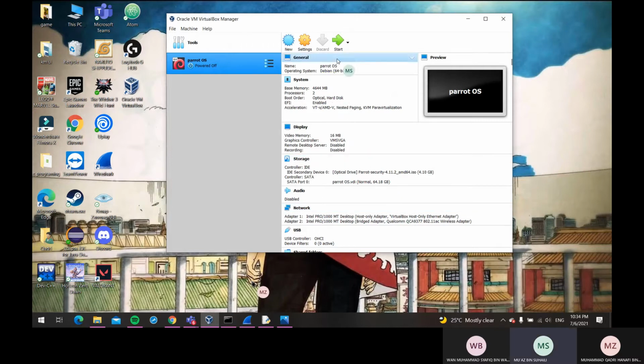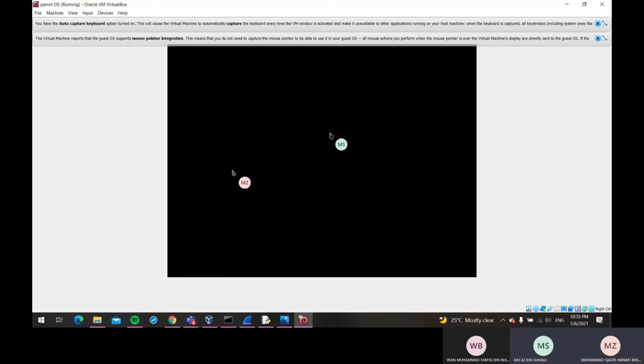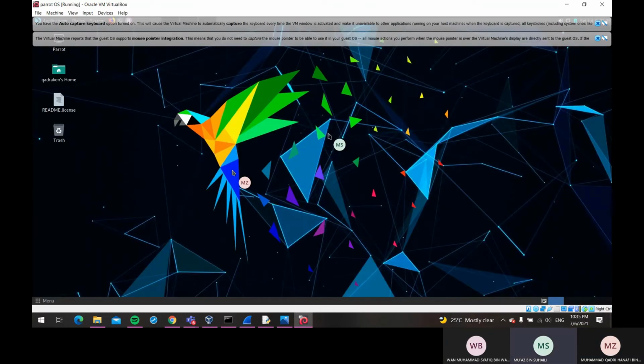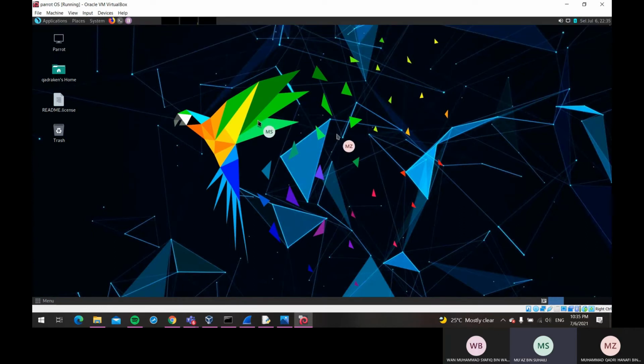Okay, now I will run our OS VM. For the first step, if we want to get into the VirtualBox, we have to enter the password for the username. Our username is Qadri. Okay, now this is our Parrot OS.